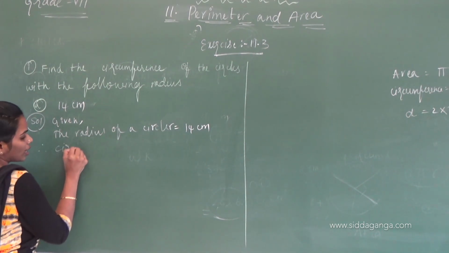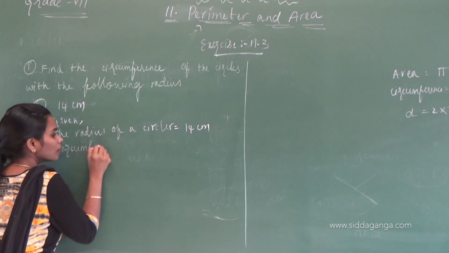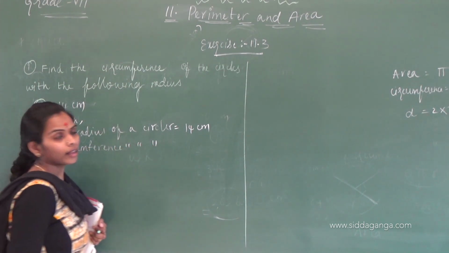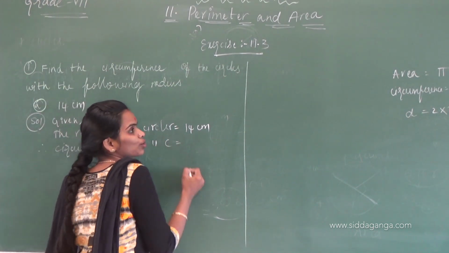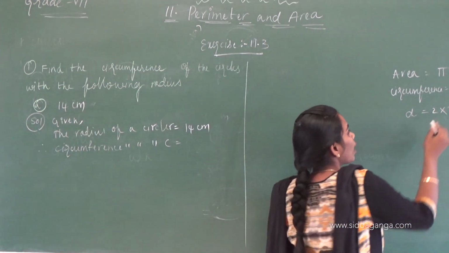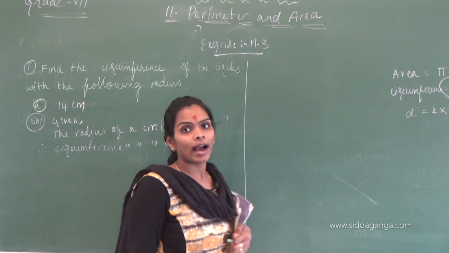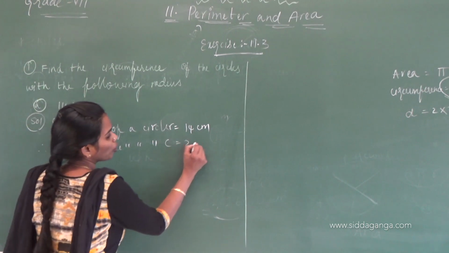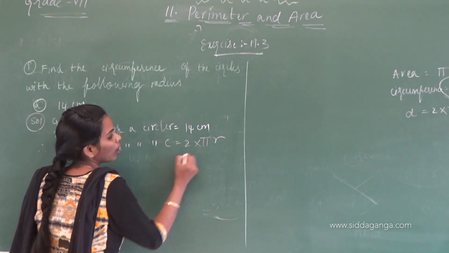Therefore, the circumference of a circle C equals, we all know the formula, 2 pi r. 2 into pi into r.